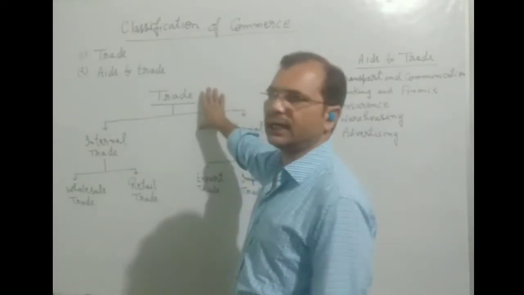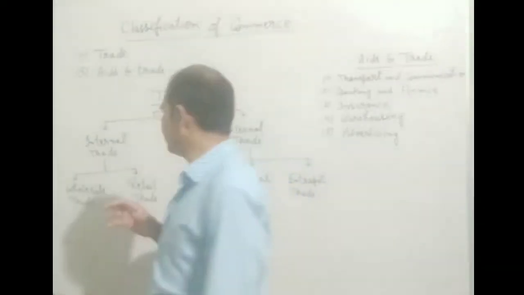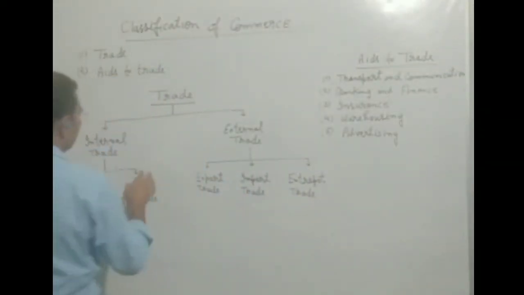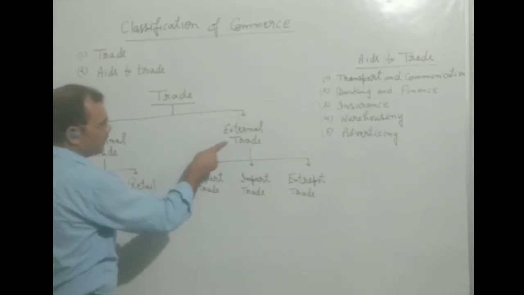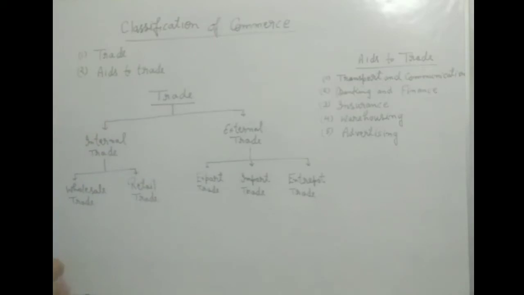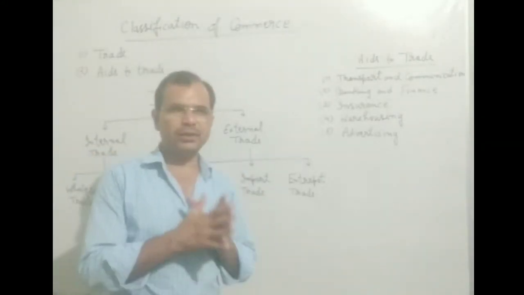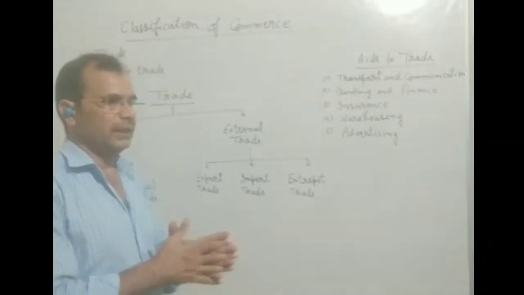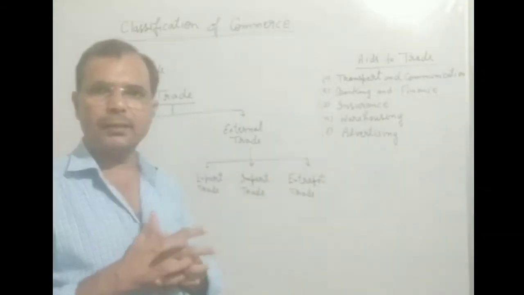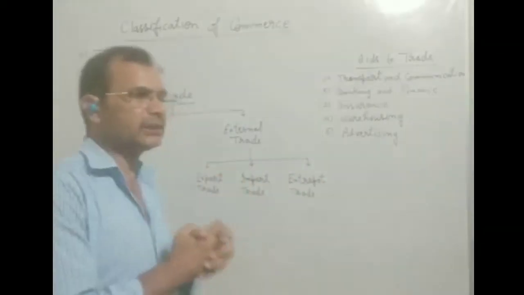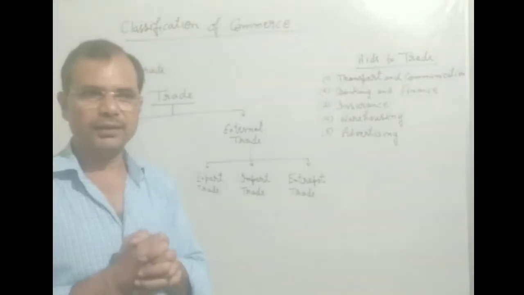Now we should understand how many types of trade there are. There are two types of trade. One is internal trade and other is external trade. So first of all we should know what is internal trade. If any businessman does the business inside the geographical boundary, that is called internal trade.